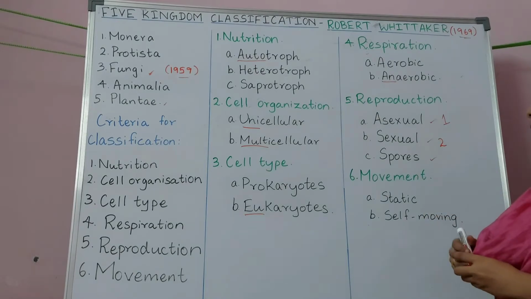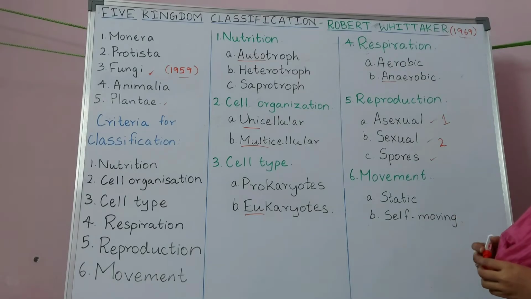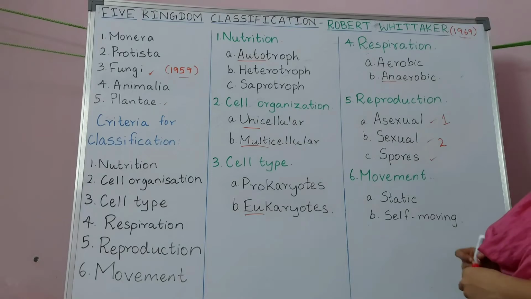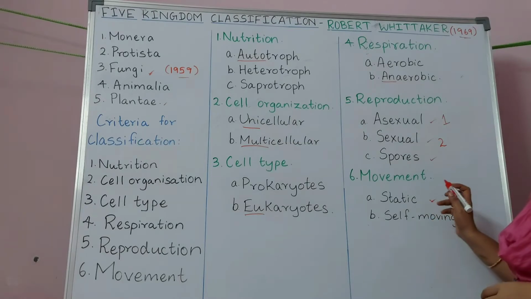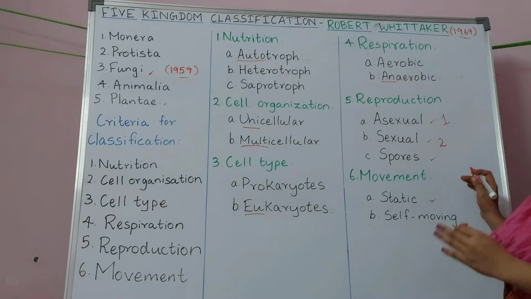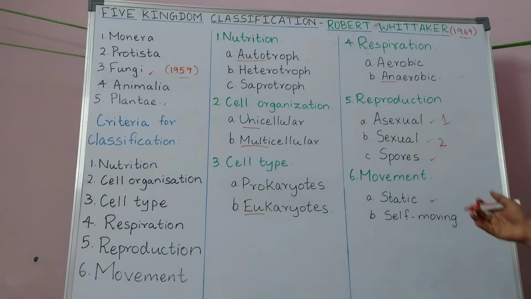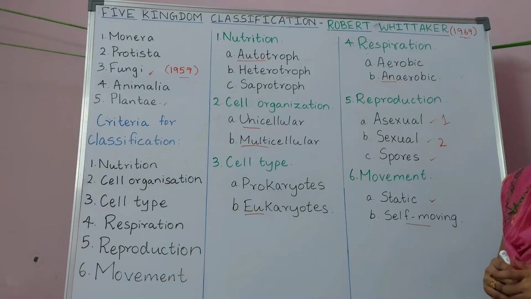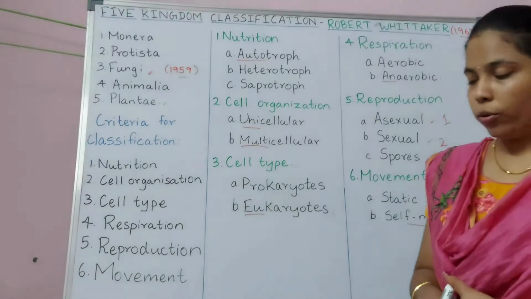And the sixth criteria is movement. Movement is nothing but whether the organism is motile or non-motile. Static means these organisms do not have the capacity to move from one place to another. Self-moving means an organism which has the capacity to move on its own.